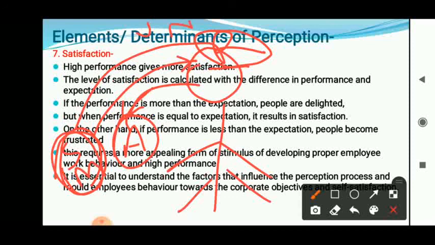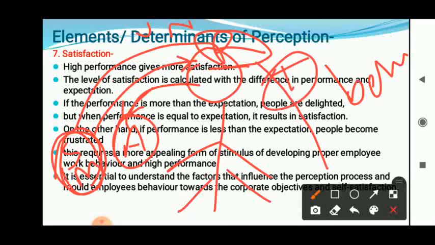If we feel it is useful, we translate that message into behavior. Translating is the next one, translating the message into behavior. After translating, we carry out the behavior, then we perform. Performance is going to be evaluated. And after performance, satisfaction is there.